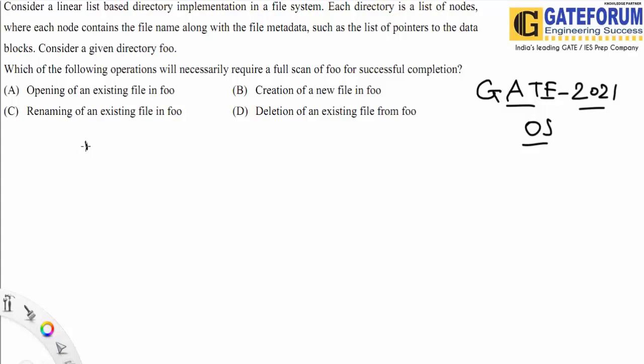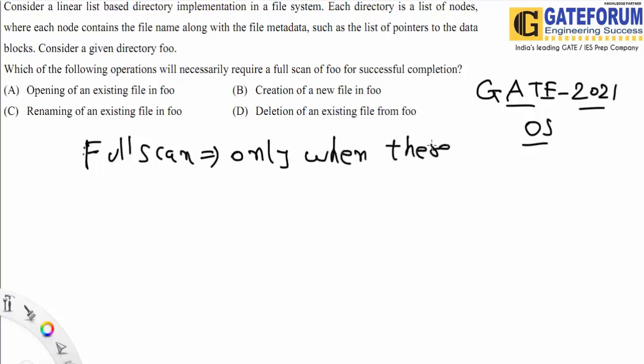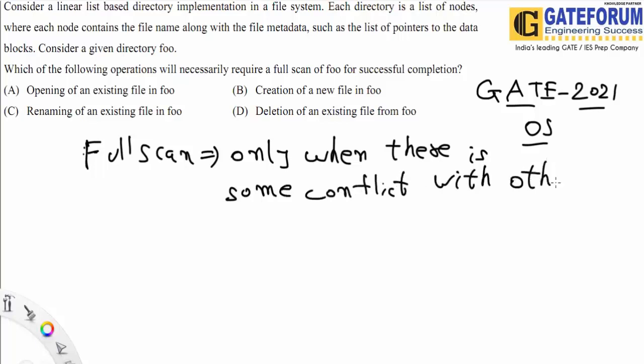Okay, so a full scan generally we require only when there is some conflict with other files.